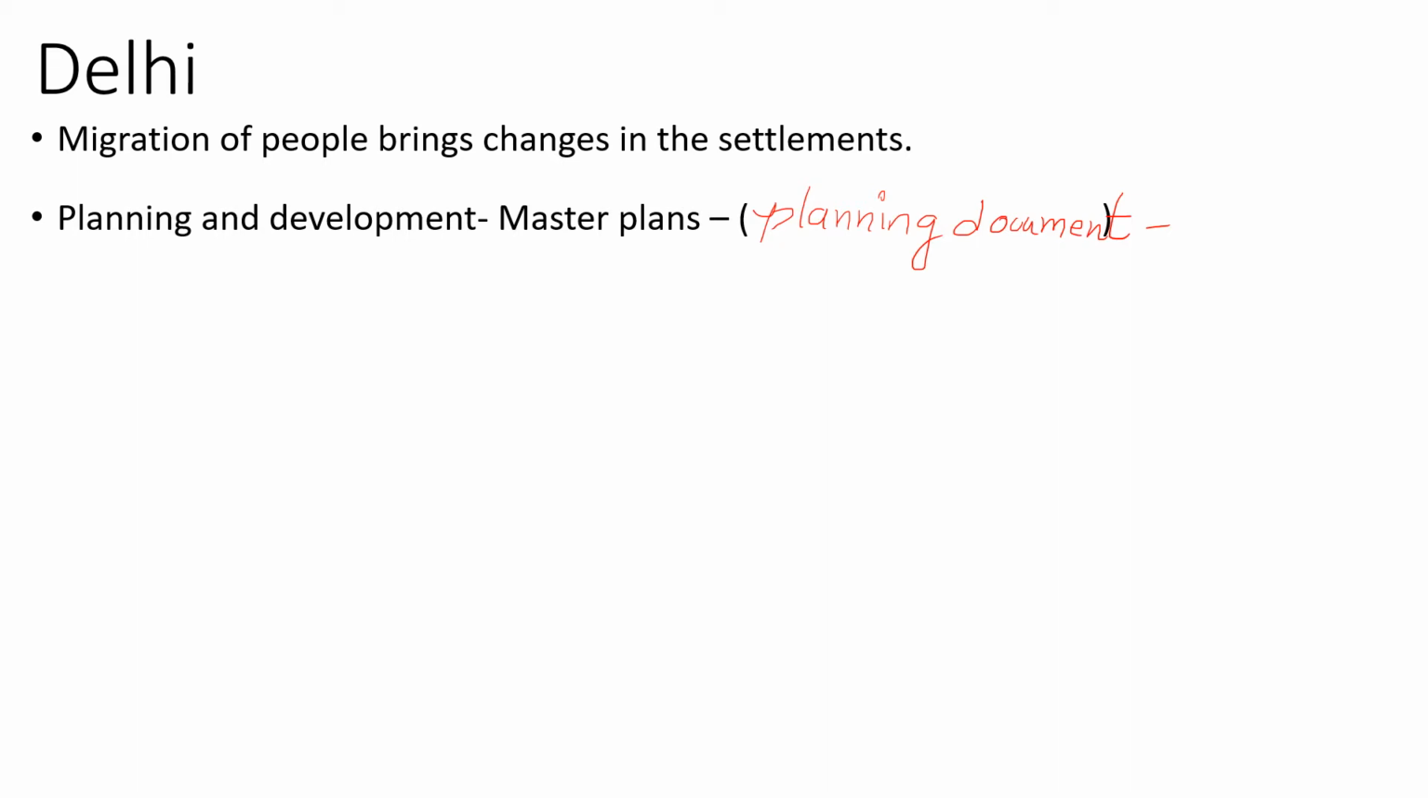They are designed so that they can allocate different areas to different purposes. Like for some areas, they will be selected as residential area. Some areas they'll select as industrial regions. Some areas they'll allocate for commercial purposes. So this is how, as per the master plan, they allocate various regions for various purposes.